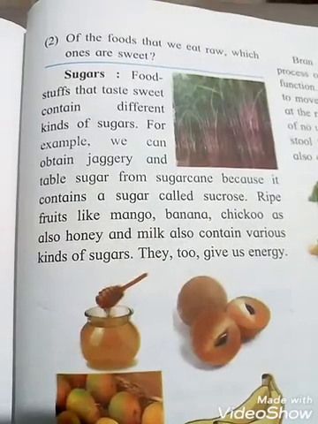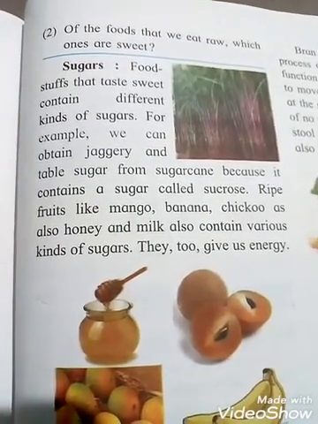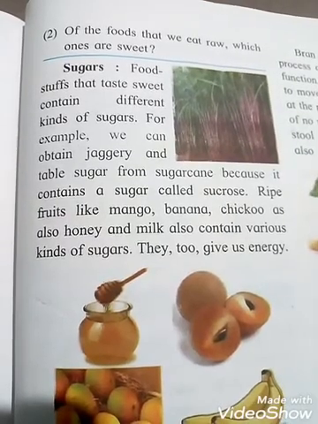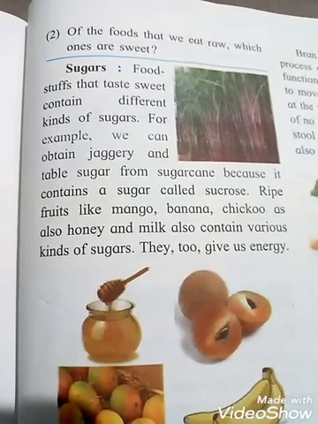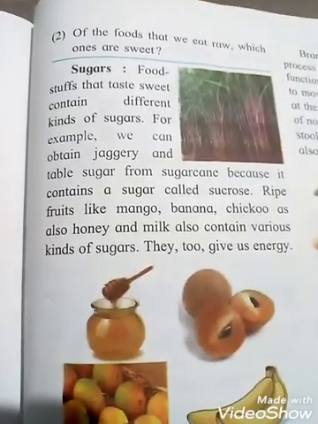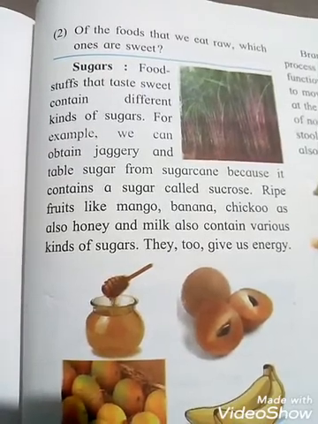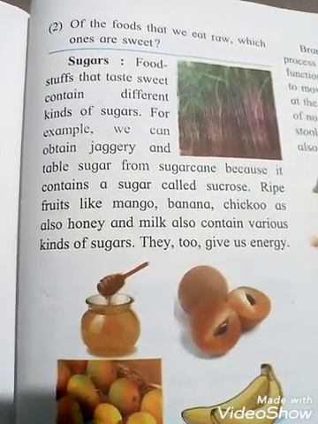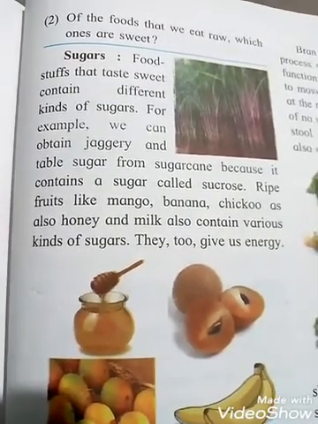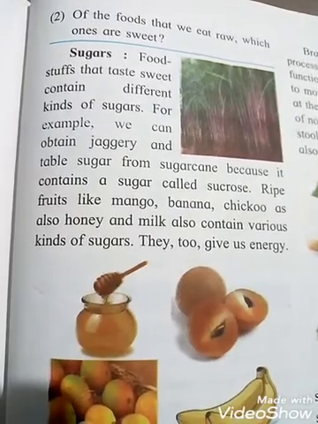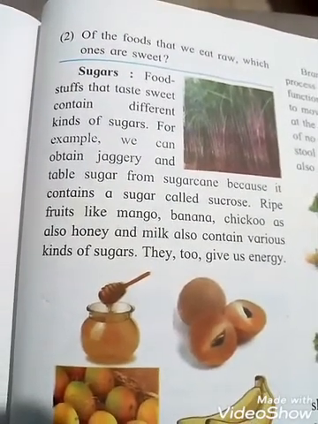Next, of the foods that we eat raw, which ones are sweet? Students, sweet potato, carrot, beetroot are the foods that we eat raw, and these taste sweet.